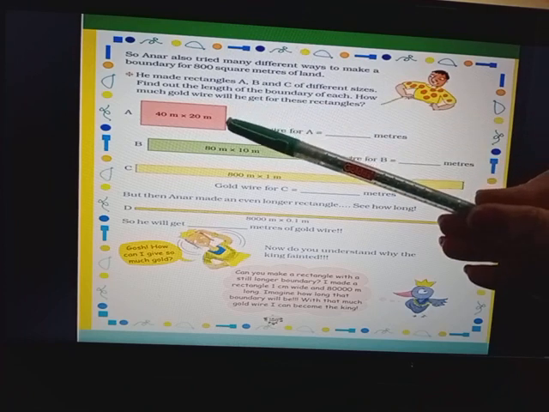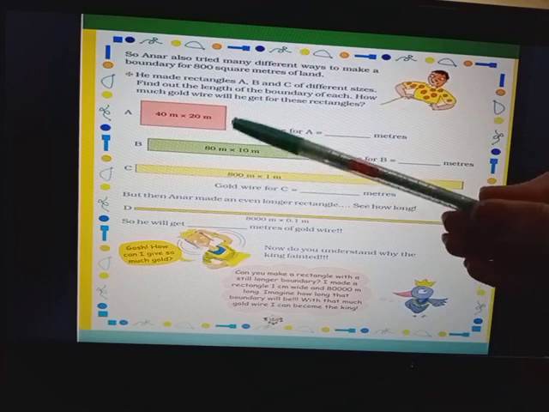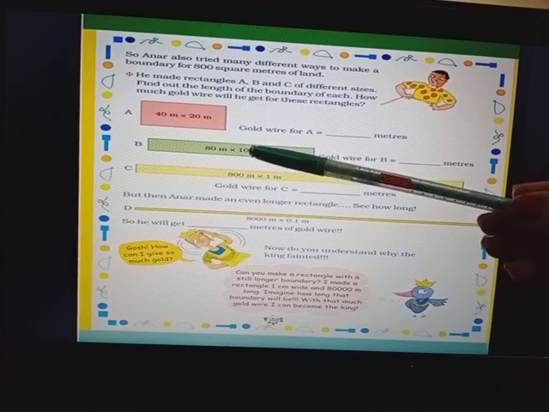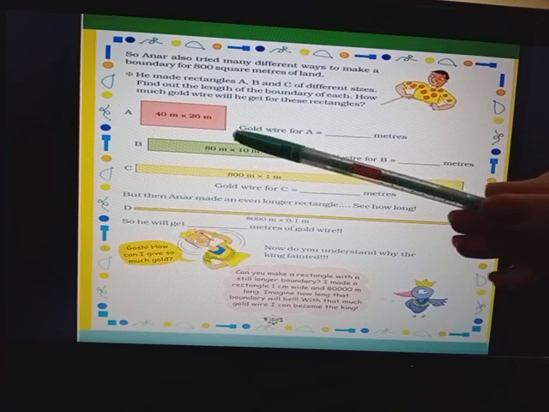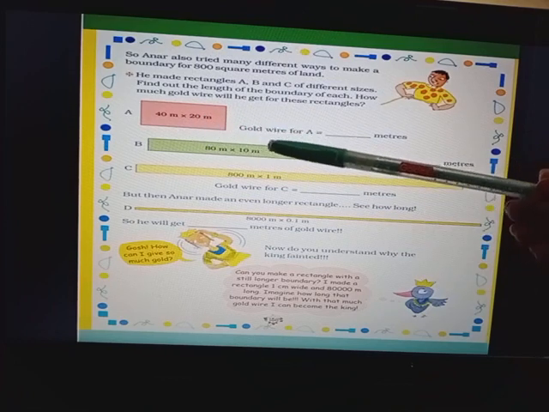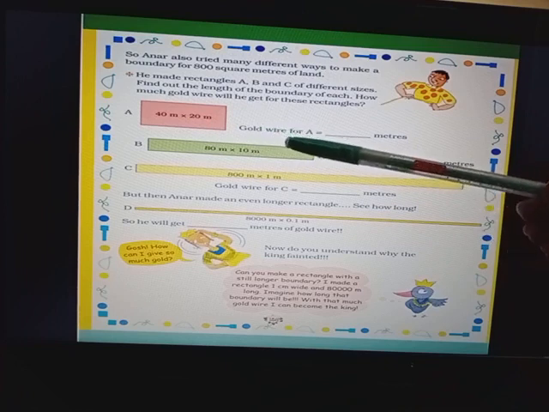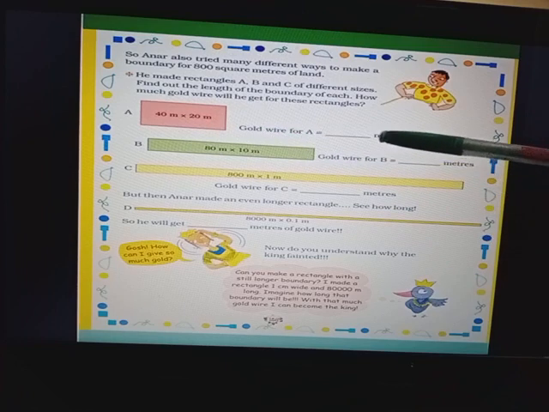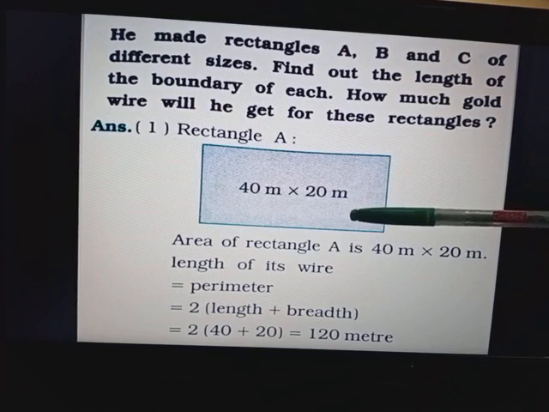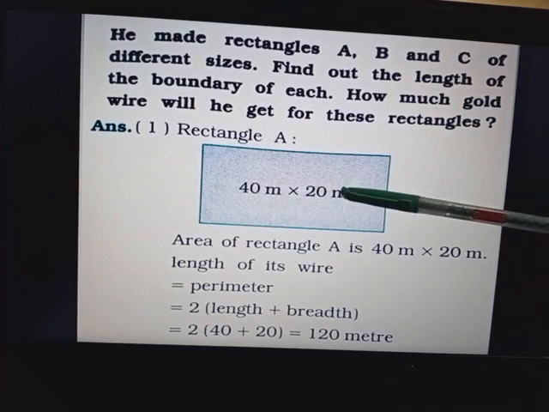Here we can see in A, B and C, a total of 3 rectangles are made for us. And what is written in rectangle A? 40 meter and 20 meter. And here a blank is also given: gold wire for A equal to dash meter. Right? So let us see through the calculation. This is the picture given in our textbook, of 40 meter and 20 meter.